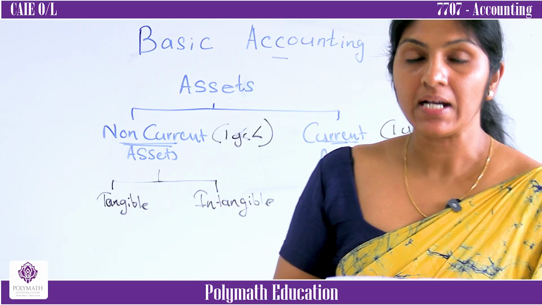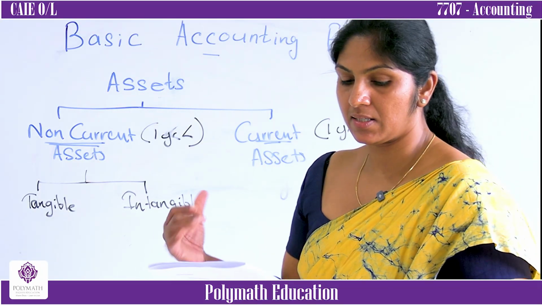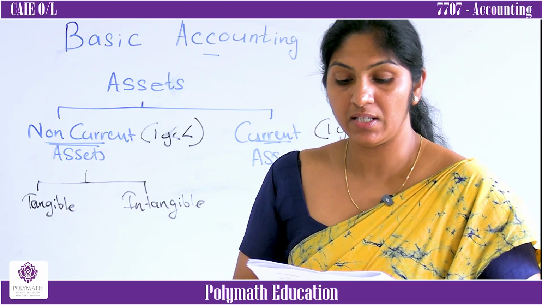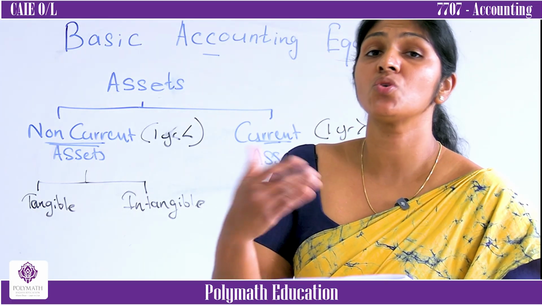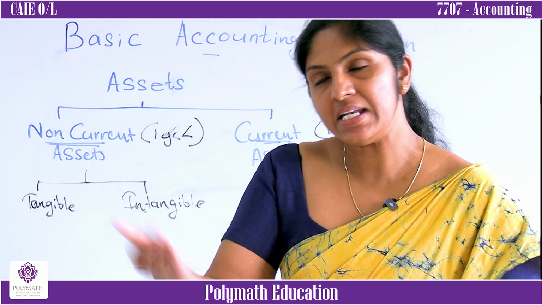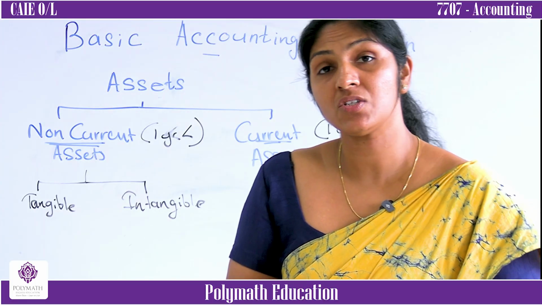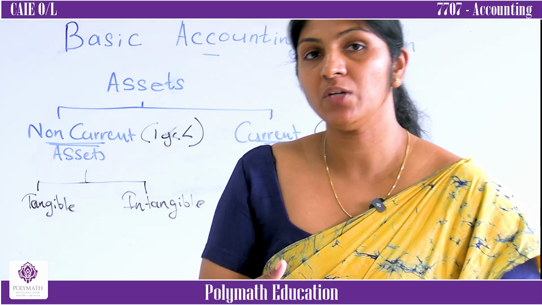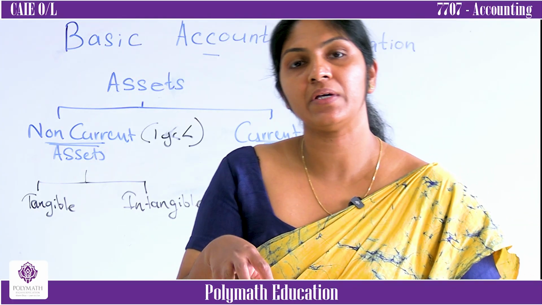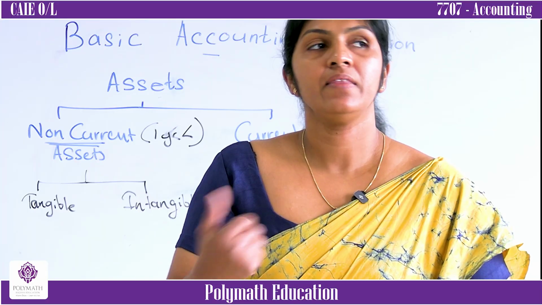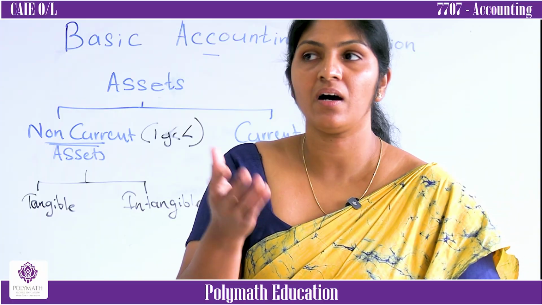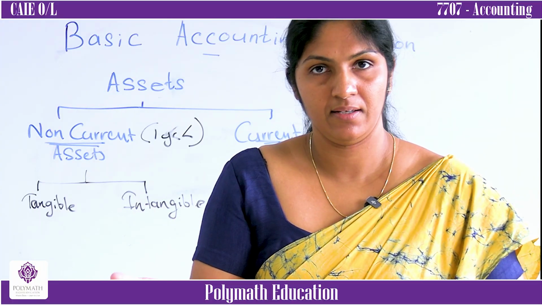Next one is current assets. What do you mean by current assets? I told you, current assets are the assets which can be realized within the next 12 months. It means which can be sold within 12 months, converted into money within the next year. Examples: inventory means goods available for resale. Imagine a supermarket, all the goods are available for resale. As well as a Toyota car sale, the cars are available for resale.